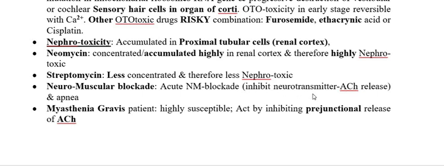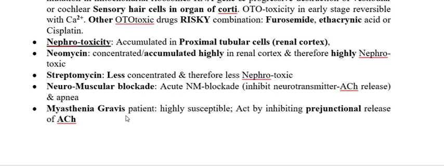So because of this positive charge, calcium should not reach the nerve end, therefore acetylcholine should not be released. So aminoglycoside inhibits the release of the neurotransmitter acetylcholine, and therefore it produces neuromuscular blockade.